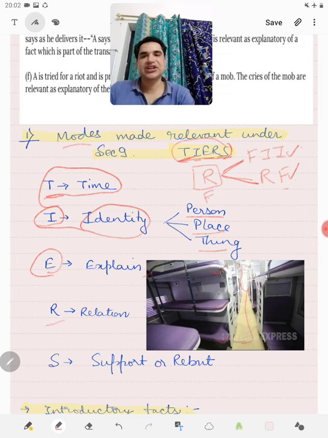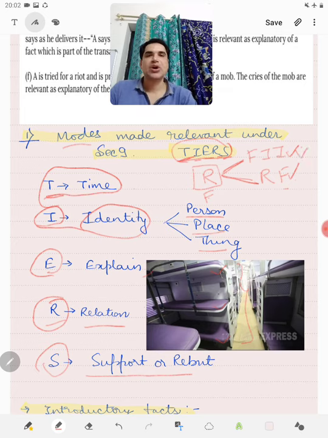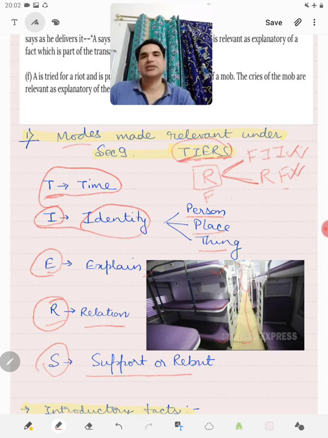Anything which shows the relation of parties is also relevant. Anything which supports or rebuts an inference related to a fact in issue or relevant fact is relevant under Section 9. So Section 9 basically makes these 5 types of relationship between a fact and a fact in issue relevant.